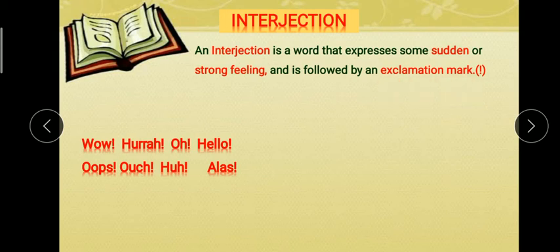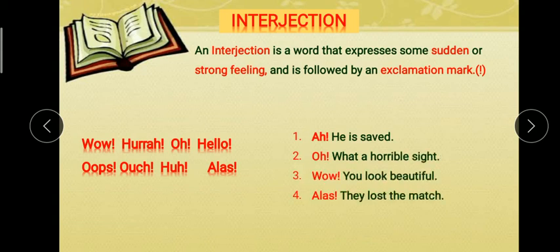Okay, now we understand with some examples. Hurrah, he is saved. So hurrah is an interjection. It shows feeling. Oh, what a horrible sight. Here oh is also an interjection, and it shows strong or sudden feeling. Wow, you look beautiful. The wow is also an interjection and it shows feeling. Alas is also an interjection. Alas, they lost the match. It is a feeling of sadness.